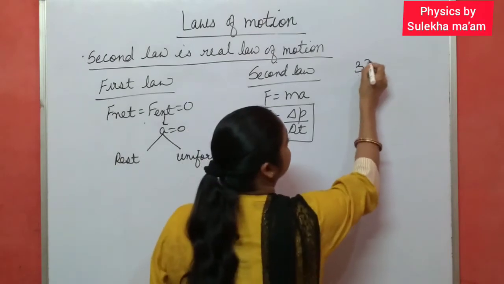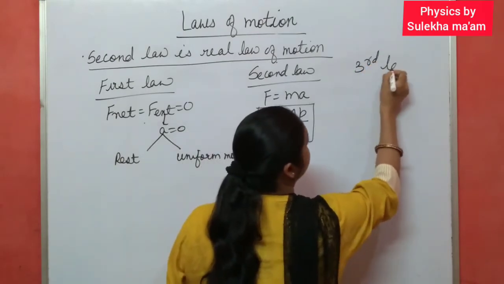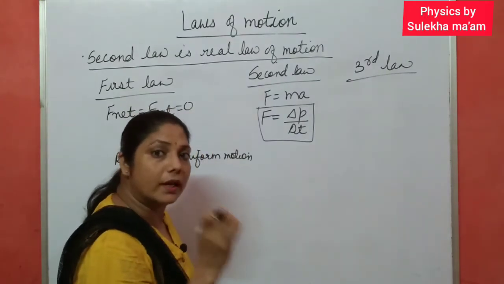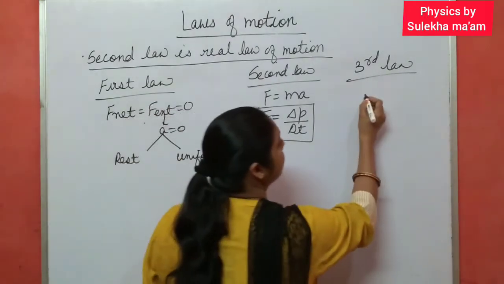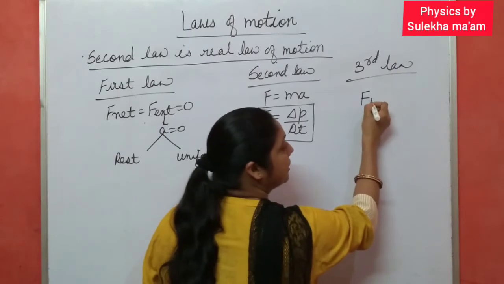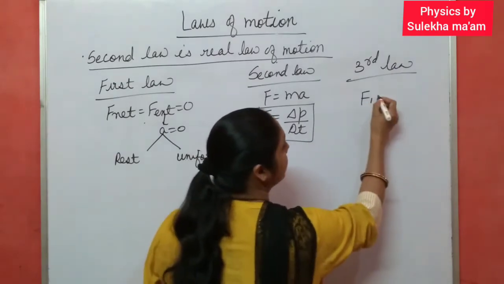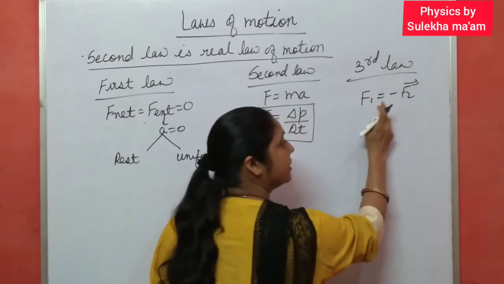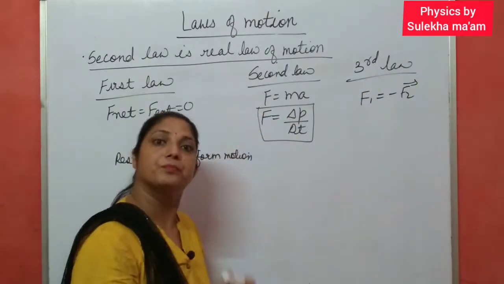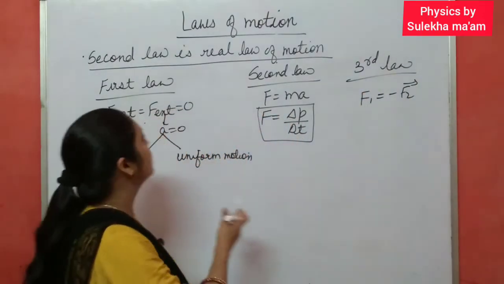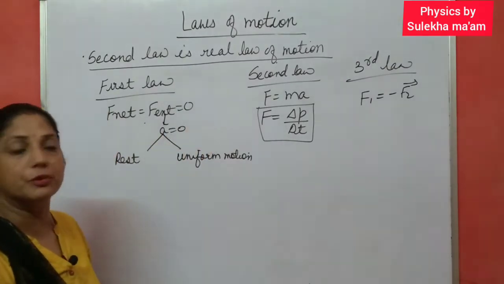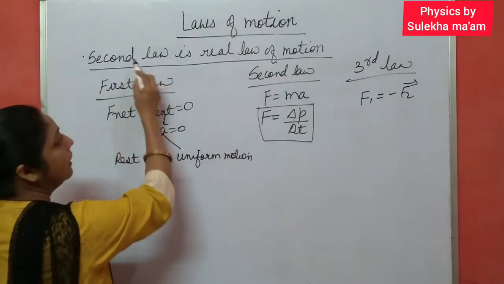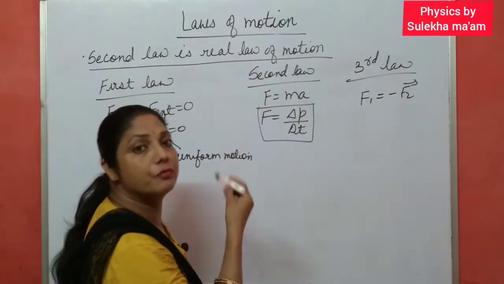Then the third law. What is this third law of Newton's motion? To every action, there is an equal and opposite reaction. It means, suppose F1 is the action force, then this is equal to minus F2, the reaction force. Action is equal and opposite to that of reaction. Okay, so these are the different laws of motion. Now, I am going to prove how this second law is the real law of motion.